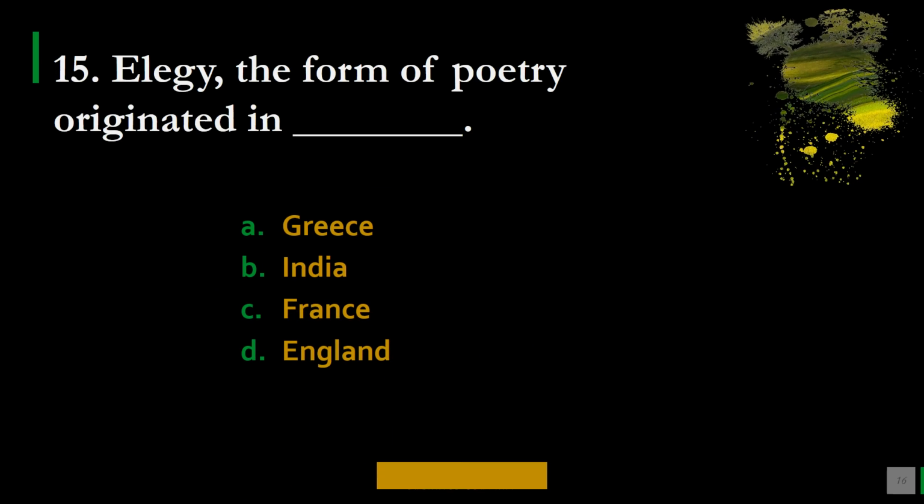Next question, question number 15. Elegy, the form of poetry, originated in dash. Options are A, Greece, B, India, C, France, and D, England. Please note down the correct option.